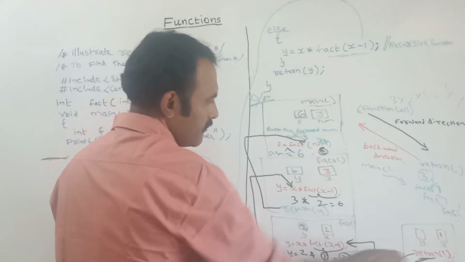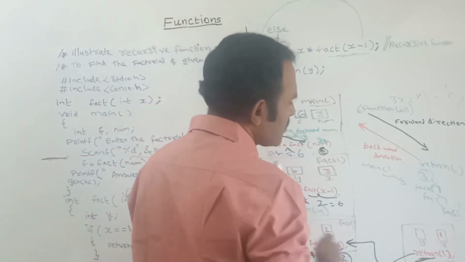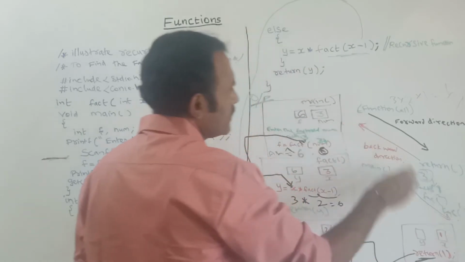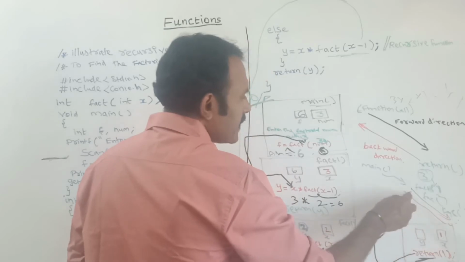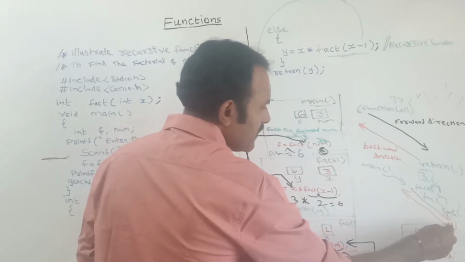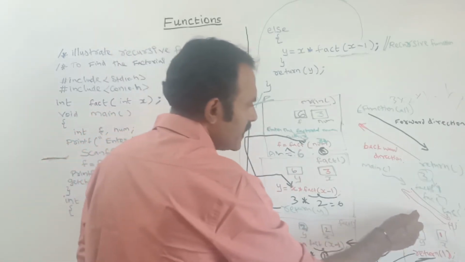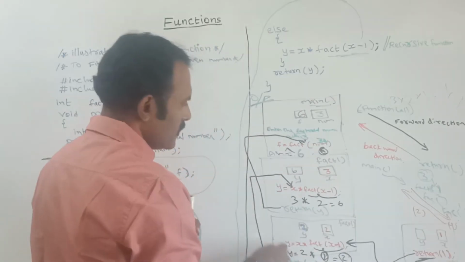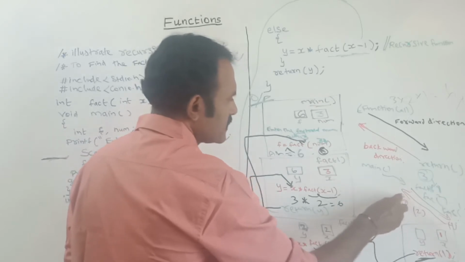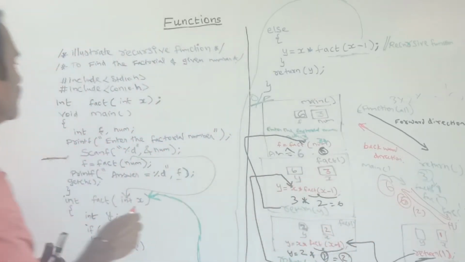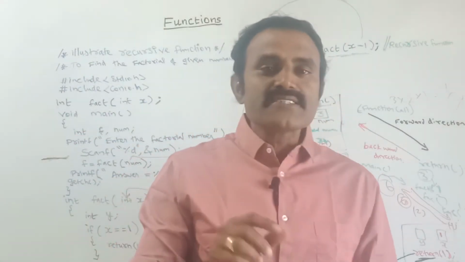See, if it is 1, I am telling it to return the value. So here it returns the value. This one is the function call, and all calls go in the forward direction. While returning the value, it comes in the backward direction. See here, it will return the value 1. After this step, here it will return the value 2. From here it returns the value 6, and finally the 6 will be displayed in the main. So this is the recursive function.